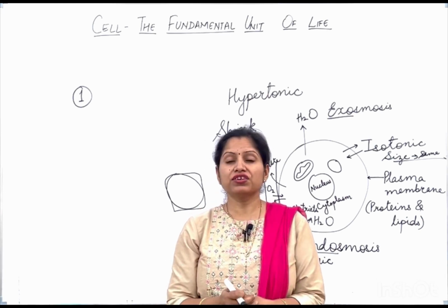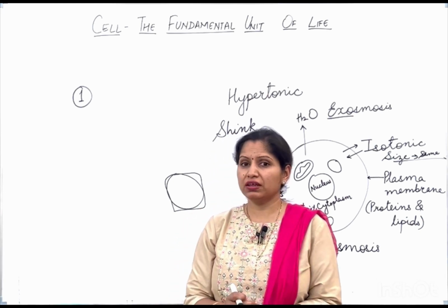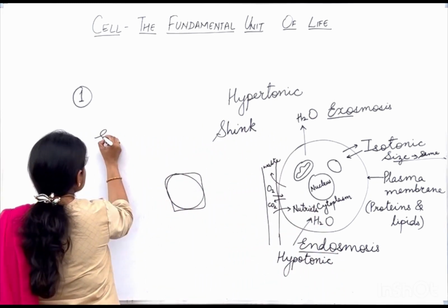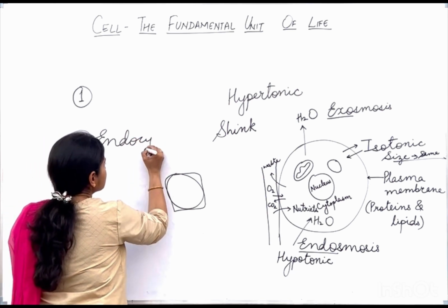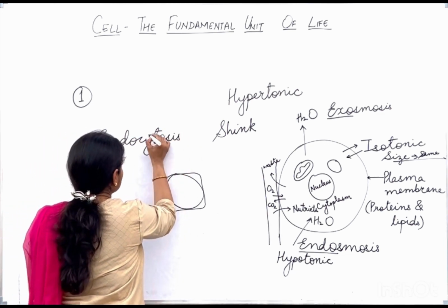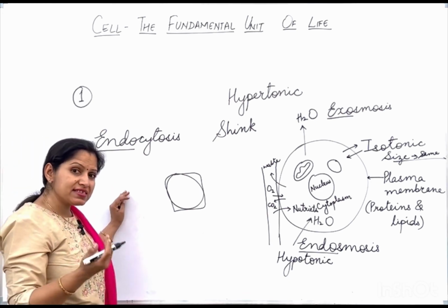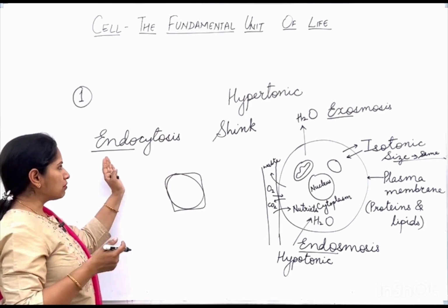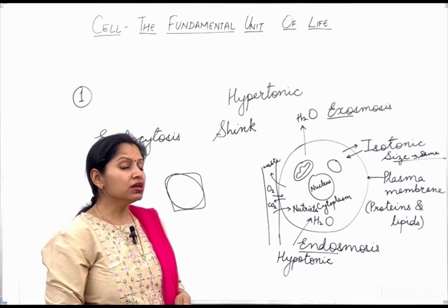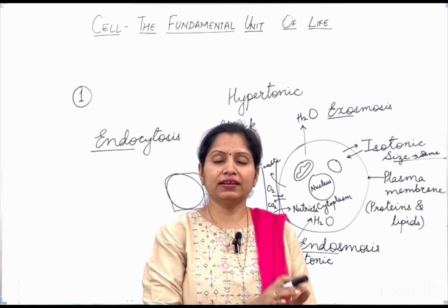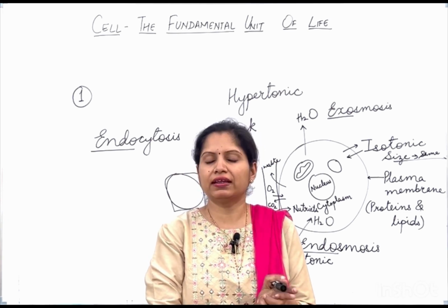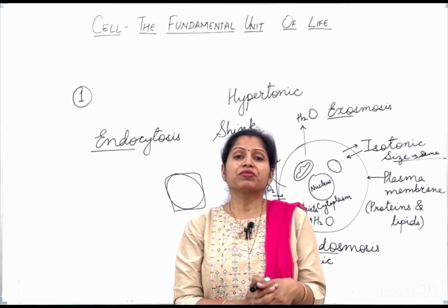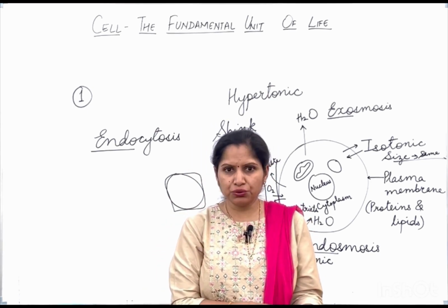And this process of taking the food through the plasma membrane in case of amoeba is known as endocytosis. Very easy to remember. Endo means inside, and cytos means cell. So something is going inside the cell. So the food is moving into the cell in case of amoeba through the plasma membrane, and that process is known as endocytosis.